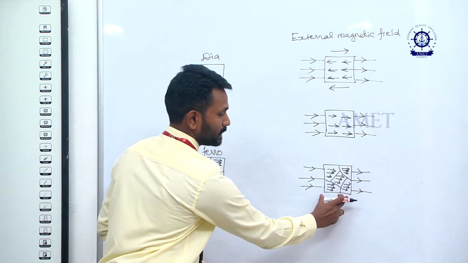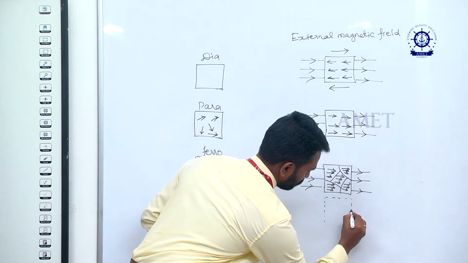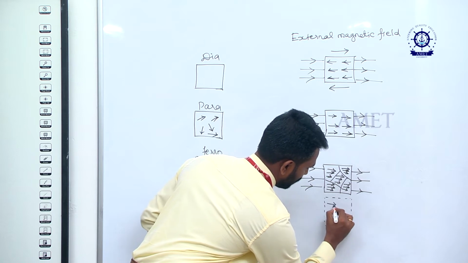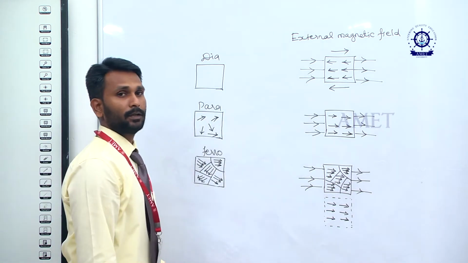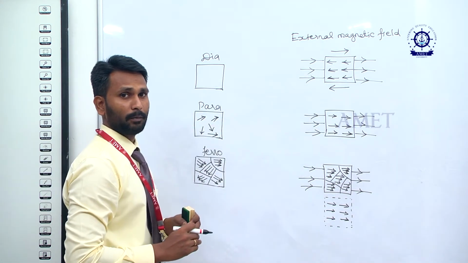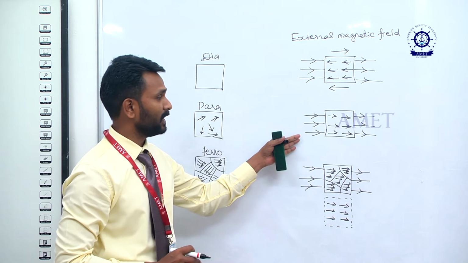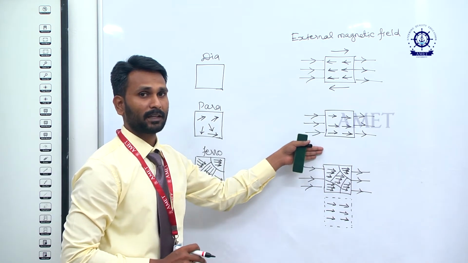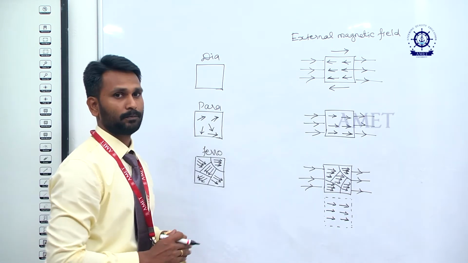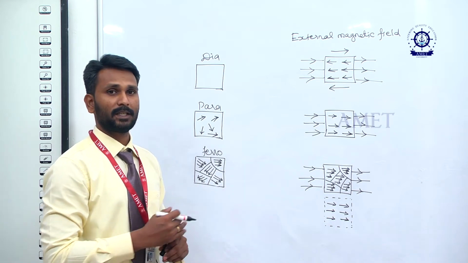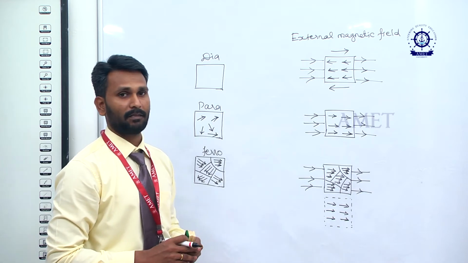Got it? So this diagram we can draw like this, which means all the lines are in the same direction. So there is no magnetic moment of its own in the diamagnetic material. These two both have some magnetic moment of their own. When we keep them in the external magnetic field, they get the same direction of induced magnetic field, but this one is the opposite direction. Okay, this is the dia, para and ferro. Next, some more ferromagnetic-type material, how they behave in the external magnetic field.